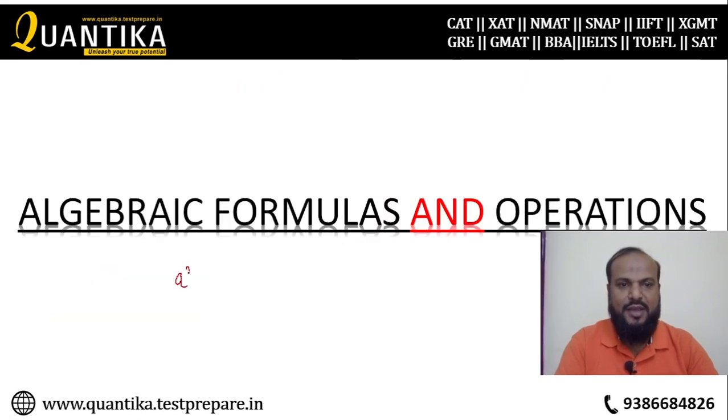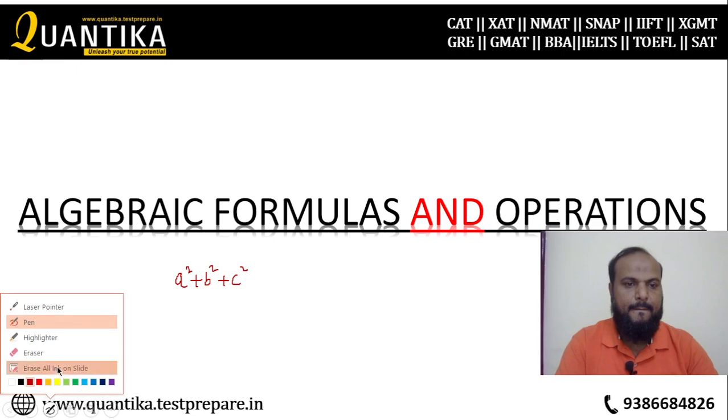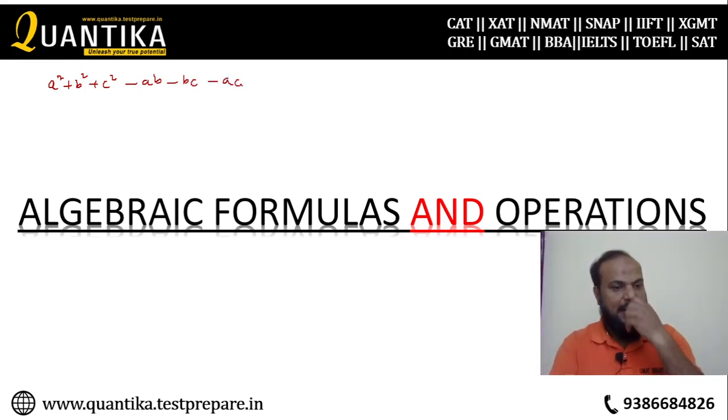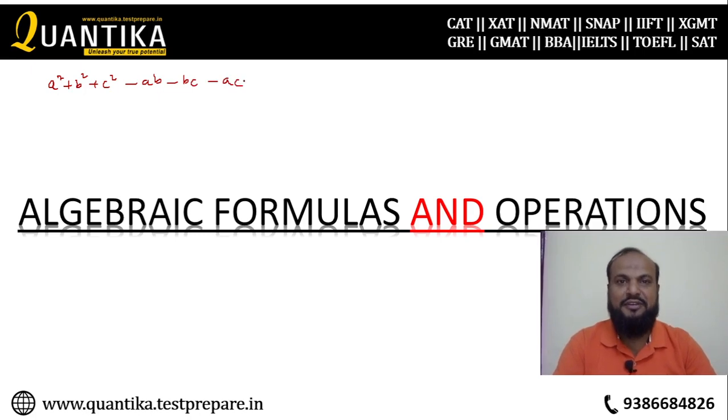So if you take a square plus b square plus c square minus ab minus bc minus ac, just for the fun side, because I have solved a few IIT Mains questions where I found that formula was very important, when you take half common and multiply the entire family by 2, it becomes 2a square plus 2b square plus 2c square minus 2ab minus 2bc minus 2ac.